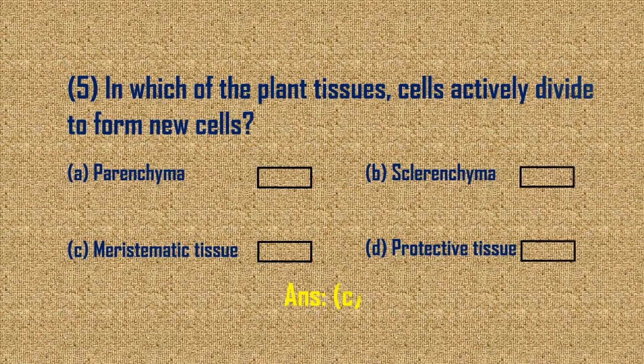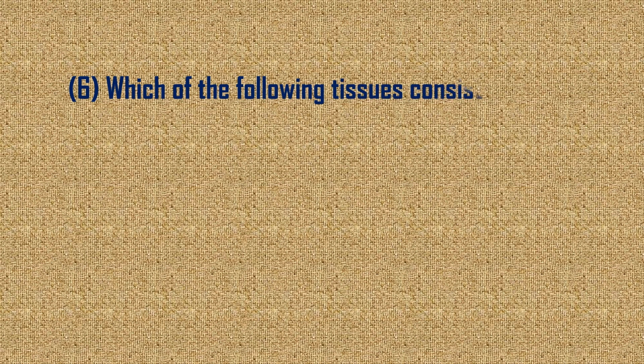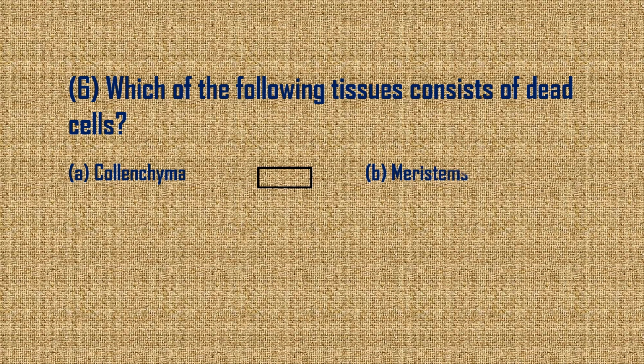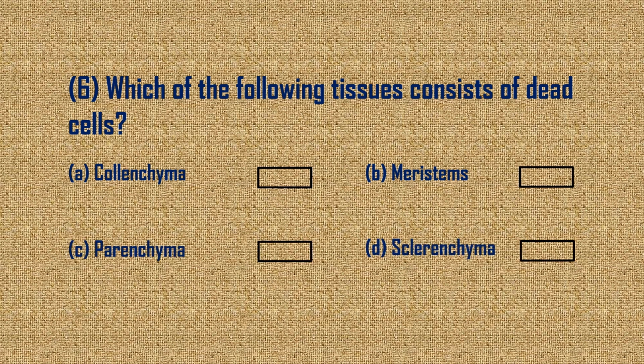Answer is C. Which of the following tissues consists of dead cells? Collenchyma, meristems, parenchyma, sclerenchyma. Answer is D.